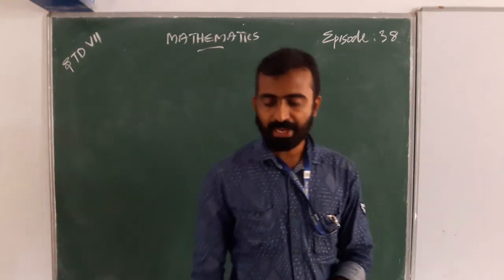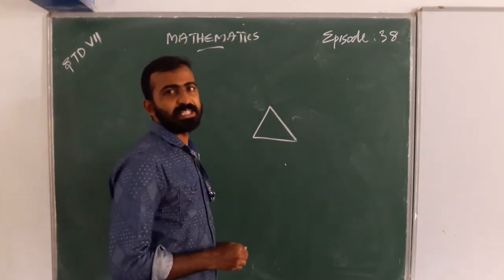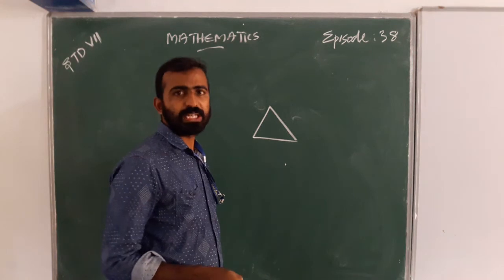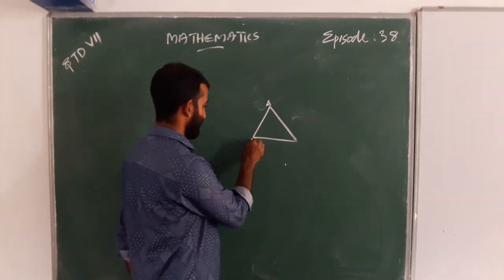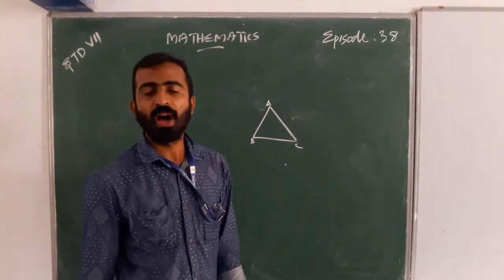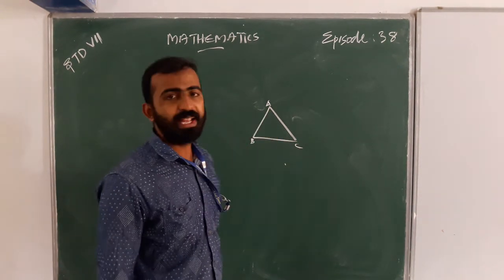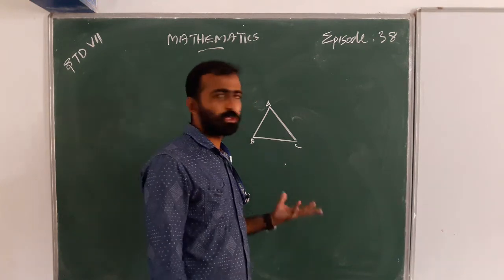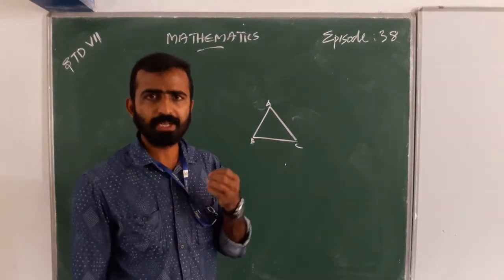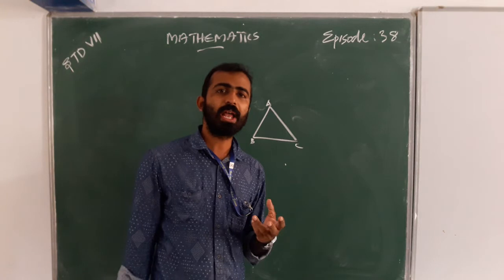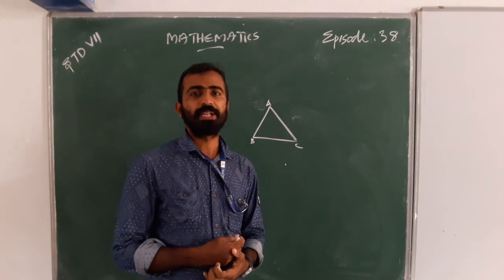What do you mean by a triangle? We already know that this is a triangle, and a triangle has three sides and three vertices. A is a vertex, B is a vertex, C is also another vertex. If you like, you can name A as P, B as Q, C as R, triangle PQR, or triangle ABC. Whichever name you like to give, that name is valid.